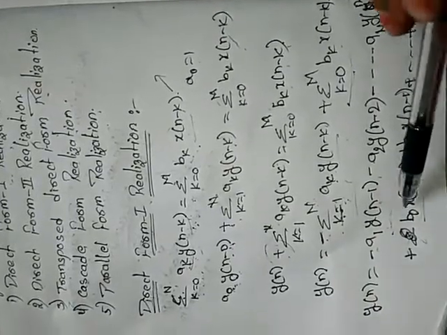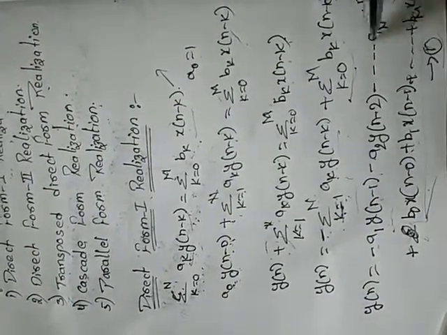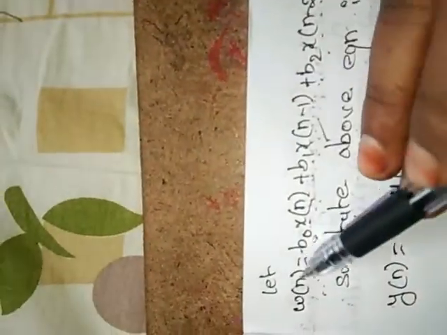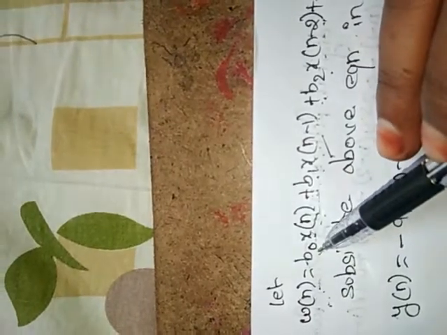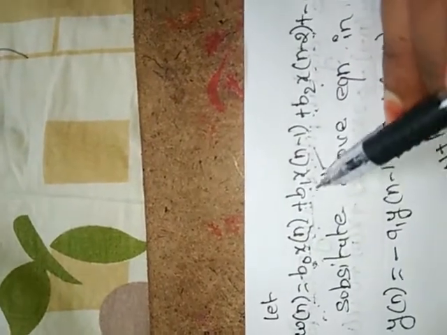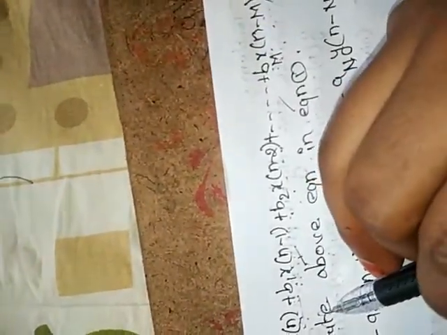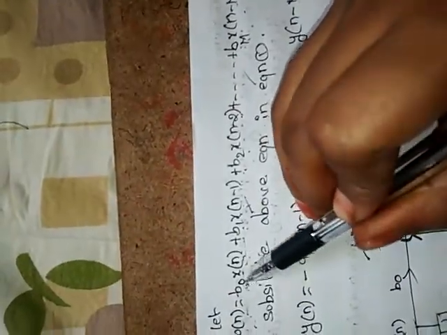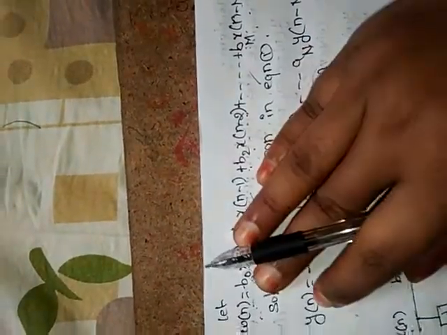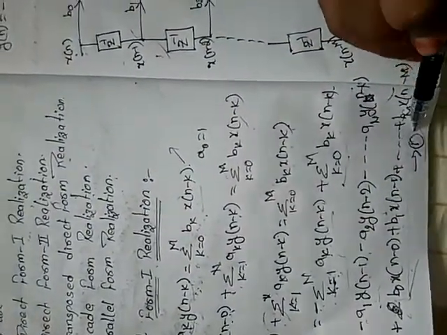Here I am equating the input terms to w of n: w of n equals b0 x of n plus b1 x of n minus 1 plus b2 x of n minus 2 and so on, plus bm x of n minus m. This w of n can be substituted in equation 1.